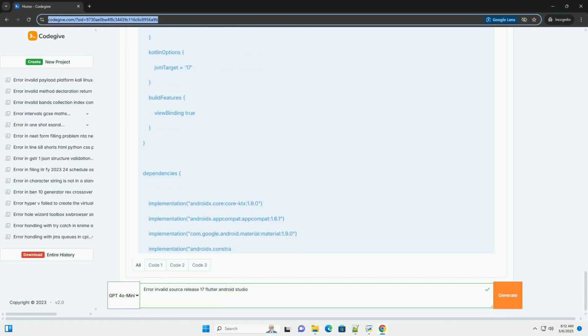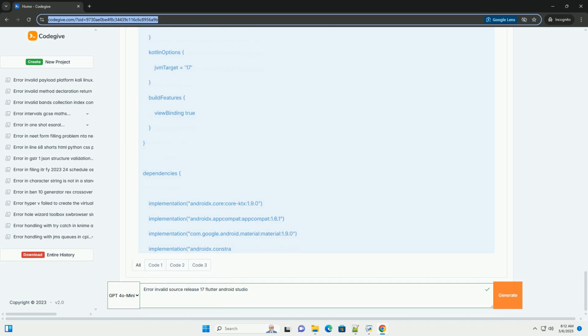Android Gradle plugin, AGP. The Android Gradle plugin is responsible for building Android projects. Different AGP versions require different minimum Java versions. Newer AGP versions typically support newer JDKs. Android Studio configuration: Android Studio itself uses a Java runtime. If it's using an incompatible Java runtime compared to your project's settings, you'll run into issues.